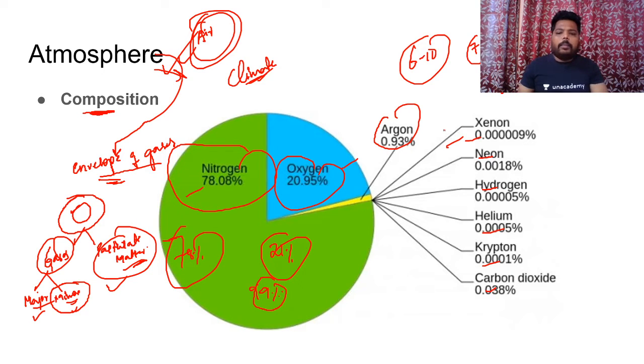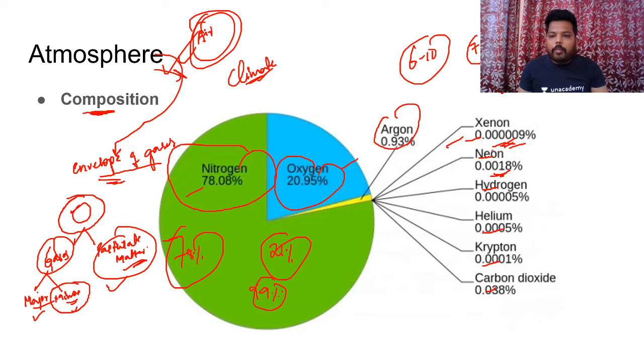No need to remember about these percentages, but there is a possibility that UPSC might ask you in prelims to arrange the following gases present in the atmosphere accordingly from increasing order to decreasing order. They might ask you in this regard. They never ask you what is the percentage which is present in xenon, what is the percentage of neon which is present in the atmosphere. Such kind of questions are not asked.